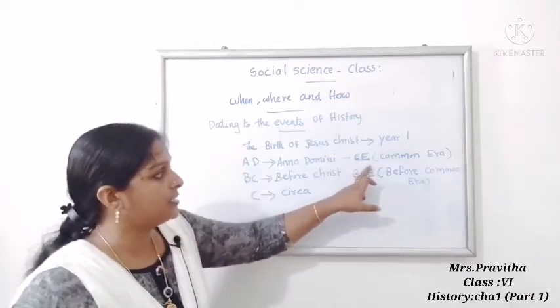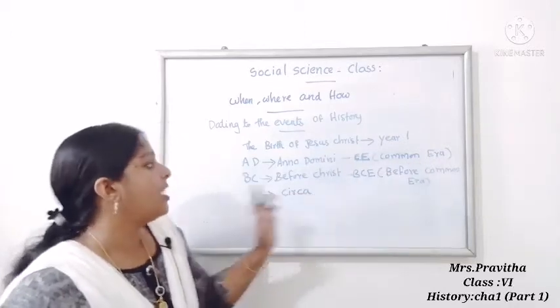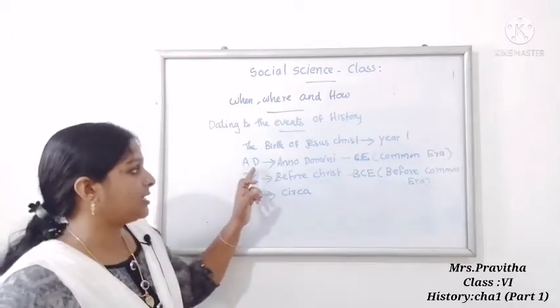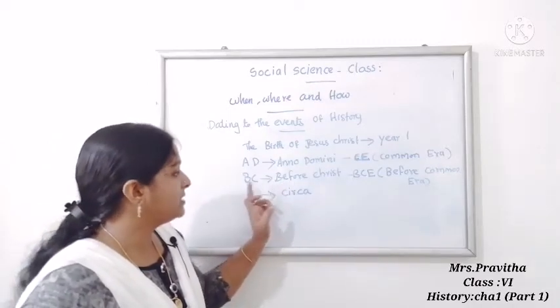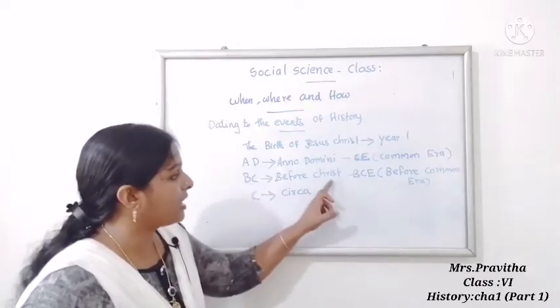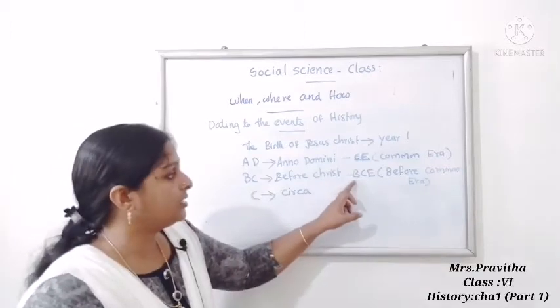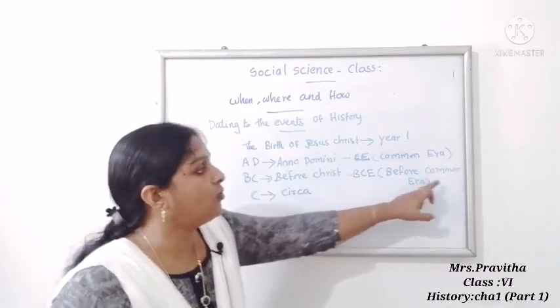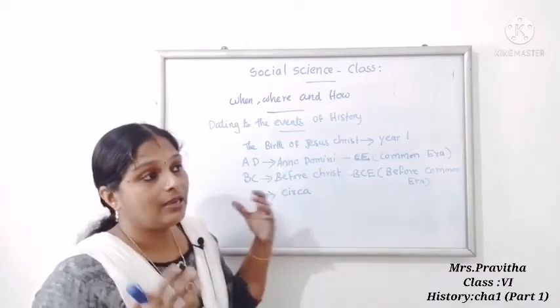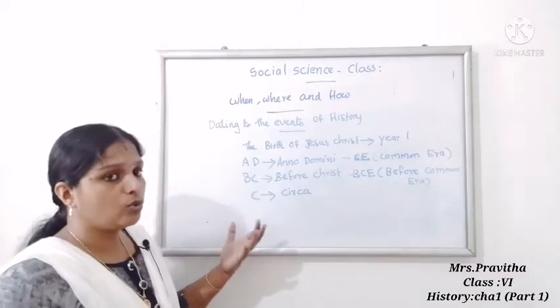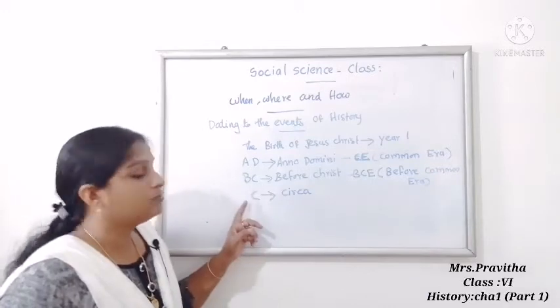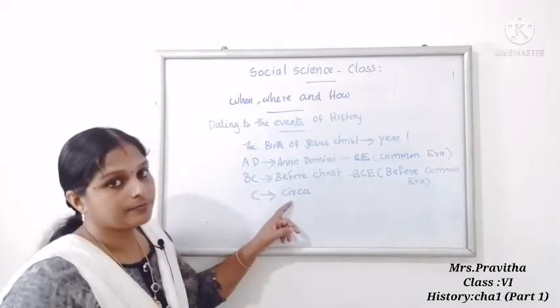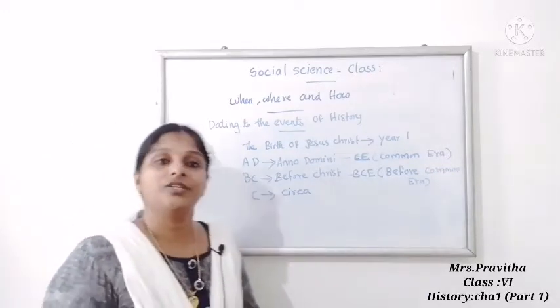Before the birth of Jesus Christ is BC, Before Christ, and nowadays BCE, Before Common Era. When historians are not clear when an event happened, they will use the term C, circa. I think it is clear to you.